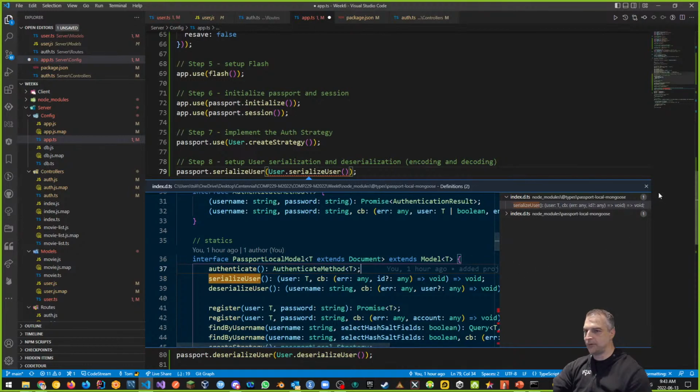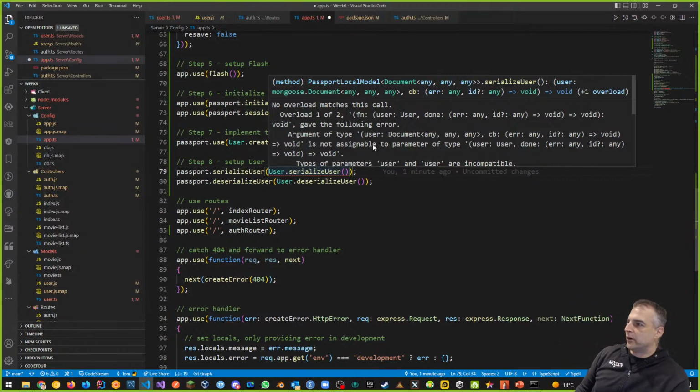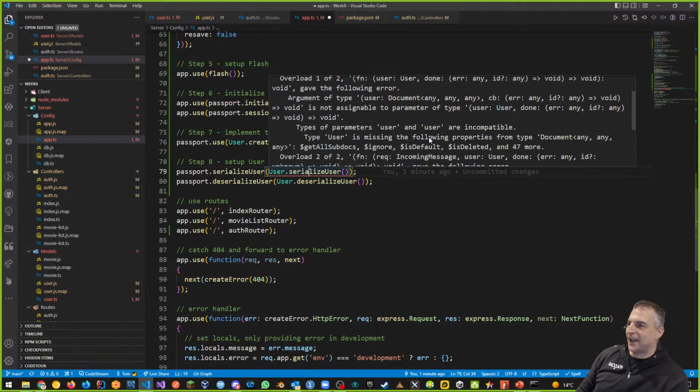Okay, so what is the problem? If I go over here, it recognizes this, but it says no overload matches this call, overload 1 of 2. It says void gave the following error: argument of type user document any, and callback error any, ID any, return void. Void is not assignable to parameter of type user, user done, and void. The types of parameters user and user are incompatible. Type user is missing the following properties from the type document any. So when you look at that, it's like my user type has not been defined properly.